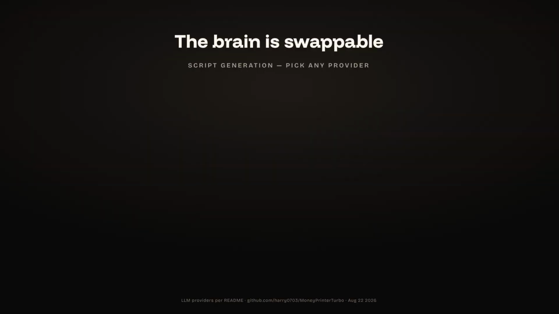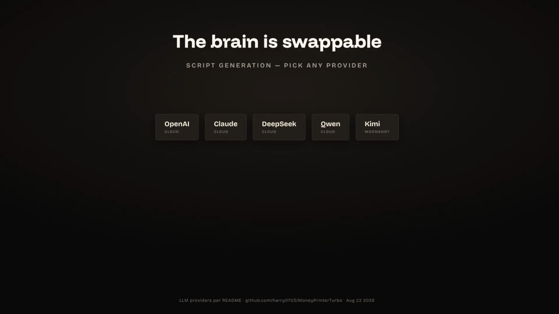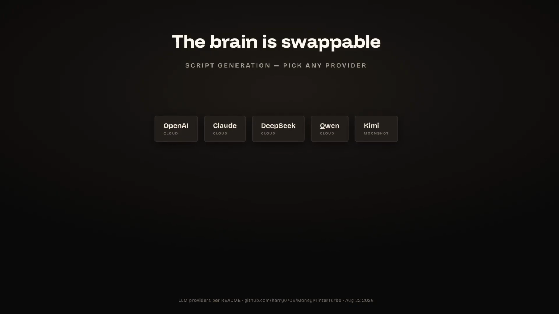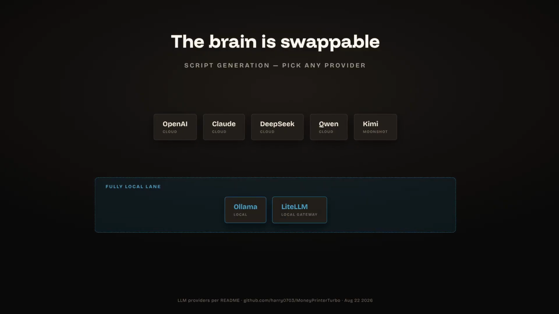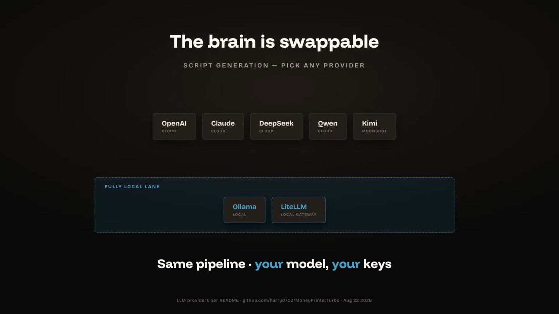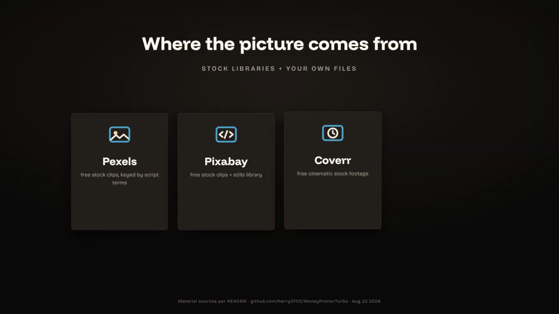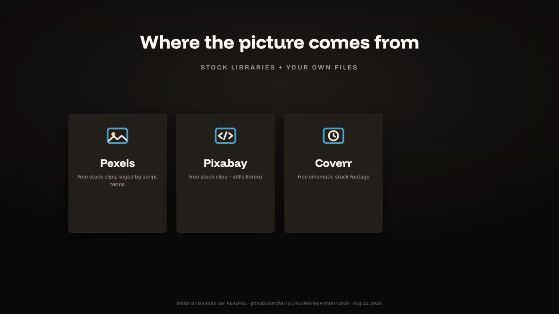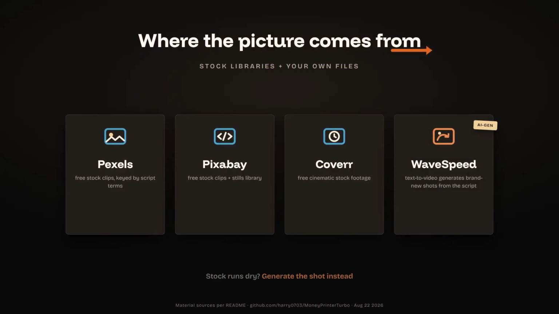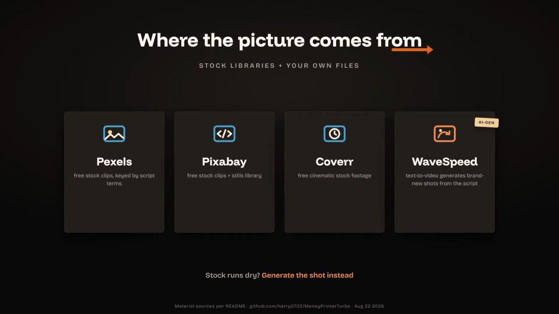The brain is swappable. OpenAI, Claude, DeepSeek, Qwen, Kimi, or fully local through Ollama or LiteLLM. Footage comes from Pexels, Pixabay, Coverr, or your own files. And when stock runs dry, WaveSpeed generates new shots from the script itself.